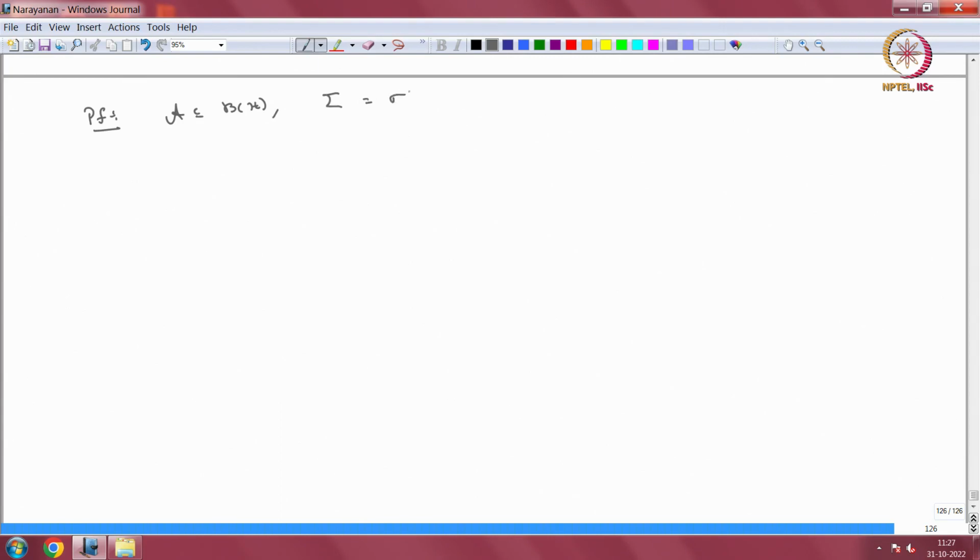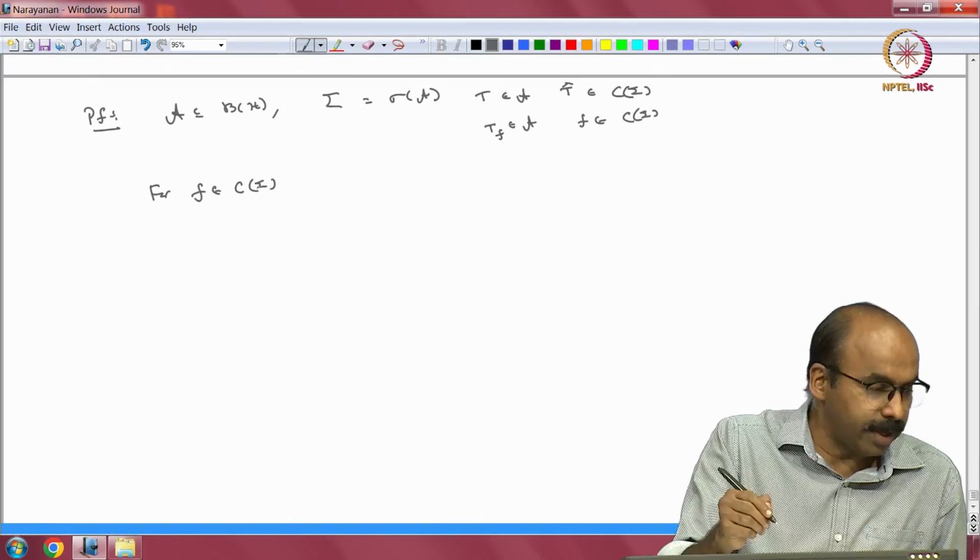This was the spectrum of A, sigma. For T in A we had T hat, which is a continuous function, that is the Gelfand transform, and the other way, for f in C(sigma) we had T_f, which is the inverse Gelfand transform. This identified both A and C(sigma).